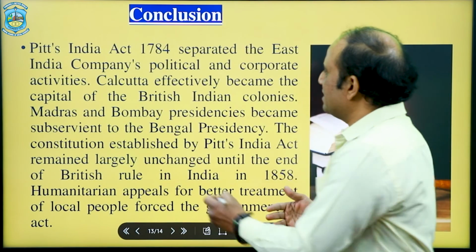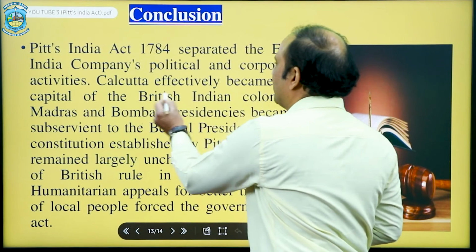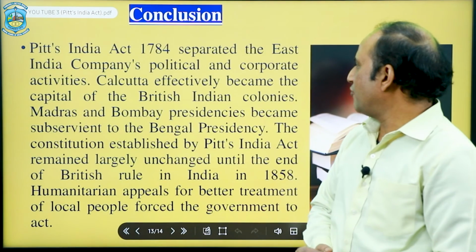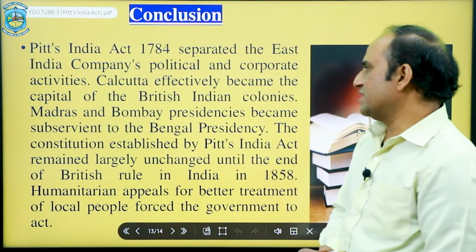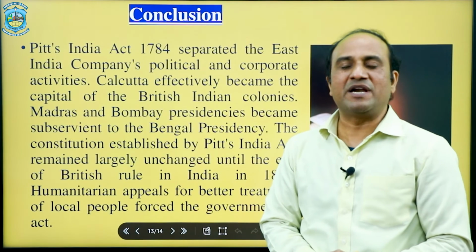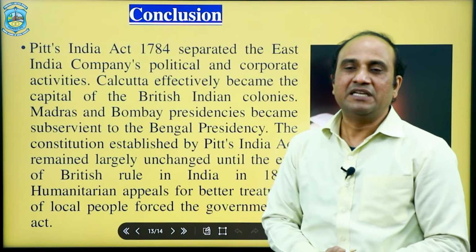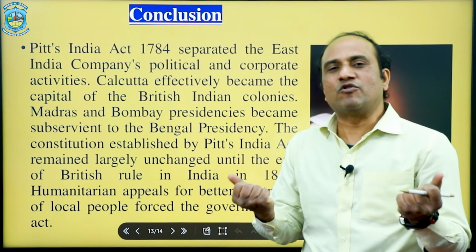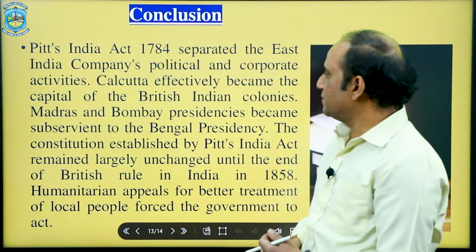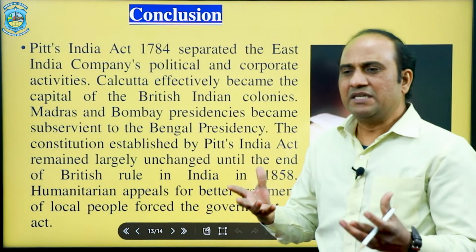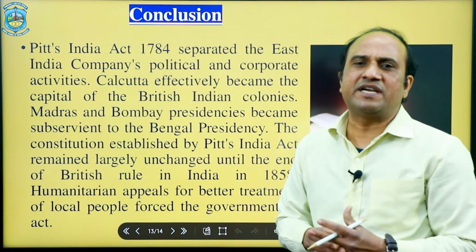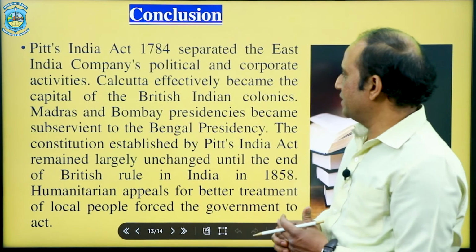Most important, by this act, Calcutta effectively became the capital of the British India colonies. Calcutta came out as a metro city, one of the important cities in India, and became the administrative headquarters of the British East India Company.